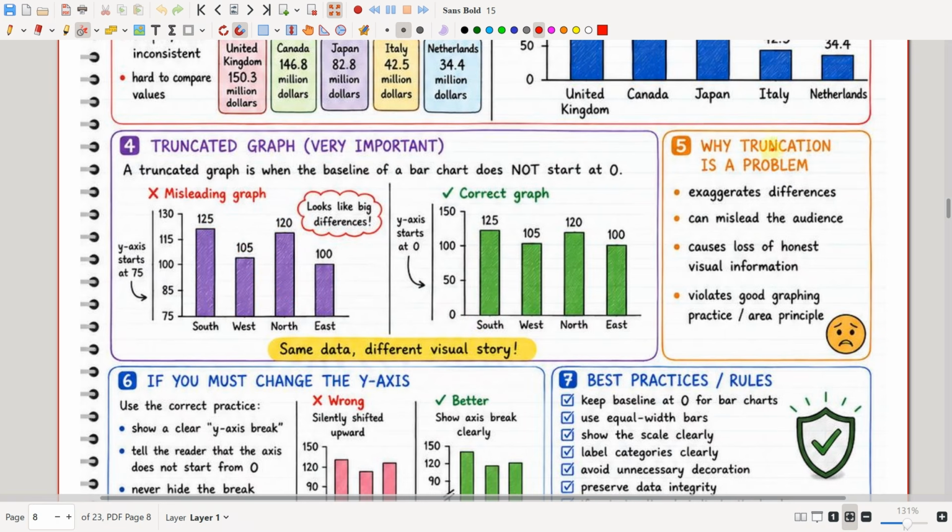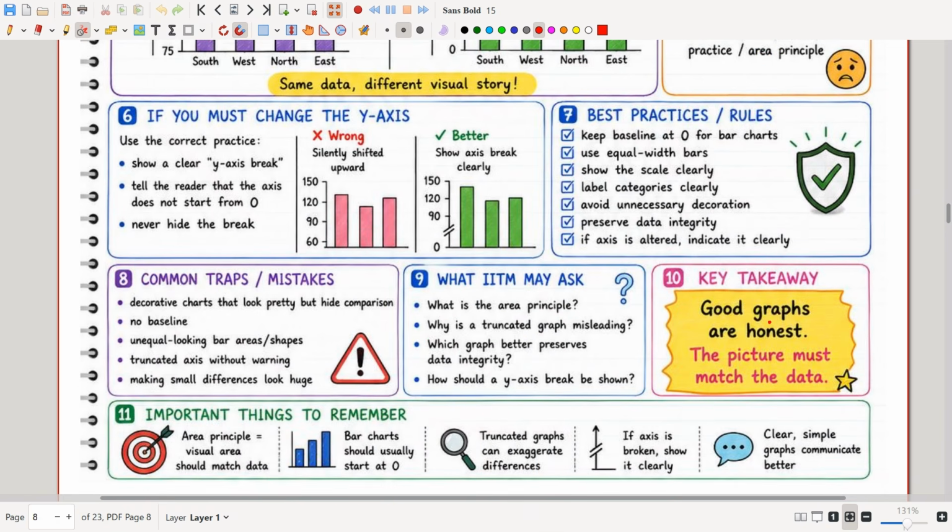So why is truncation a problem? It exaggerates the differences and can mislead the audience, it causes the loss of honest visual information, and it violates good practice and the area principle. If you must change the y-axis, you have to show a clear y-axis break like this, and tell the reader that the axis does not start from 0. We should never hide the break.